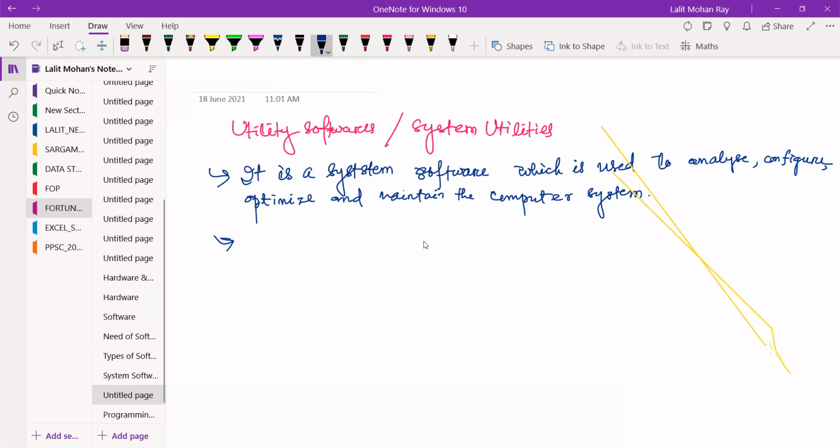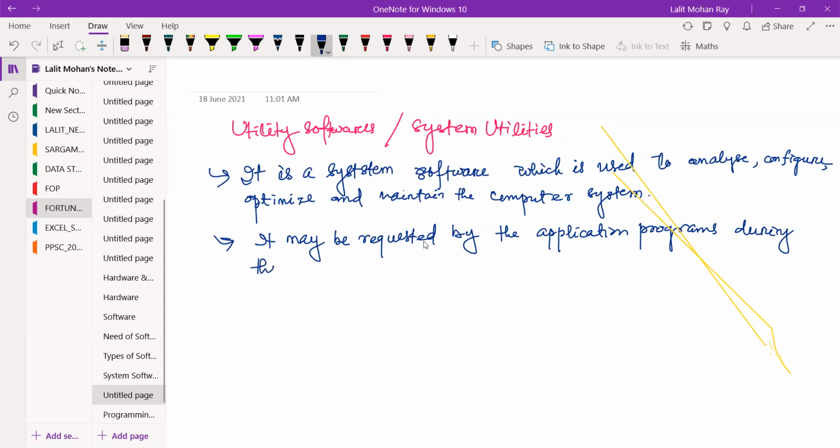Utility programs or utility software may be requested by the application programs during their execution for multiple purposes.